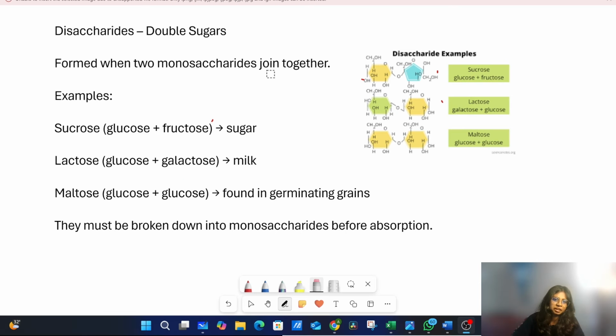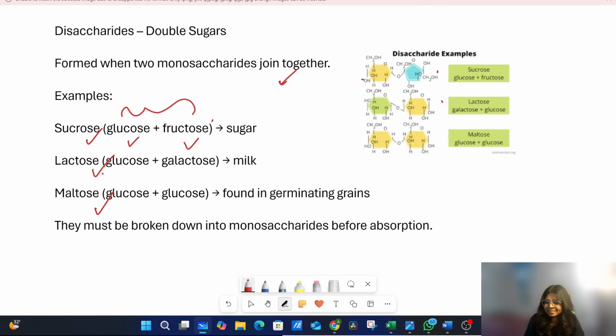This is the second type, disaccharides. Disaccharides are formed when two monosaccharides are joined together. They contain two subunits. Examples of disaccharides are sucrose, lactose and maltose. Sucrose consists of glucose and fructose. These are all monosaccharides. In day-to-day life we can find sucrose in sugar.